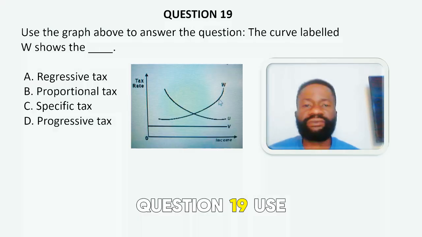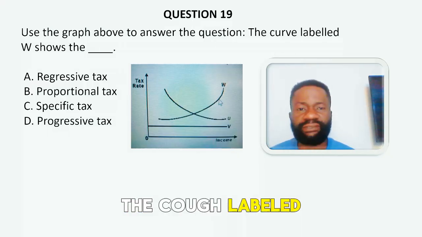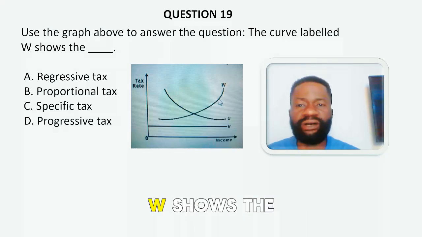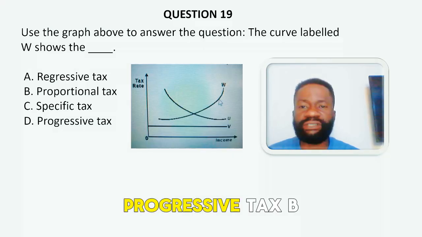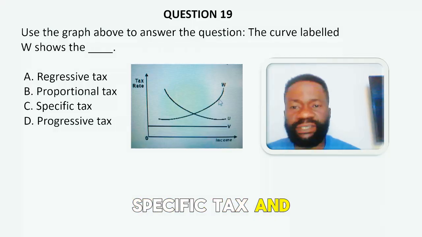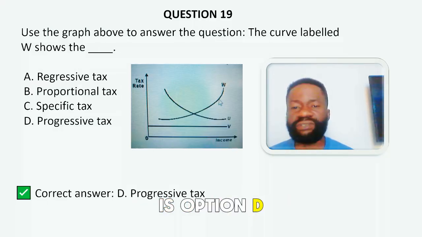Question 19. Use the graph above to answer the question. The curve labeled W shows the dash. A. Regressive tax. B. Proportional tax. C. Specific tax. And D. Progressive tax. The correct answer to the question is option D.